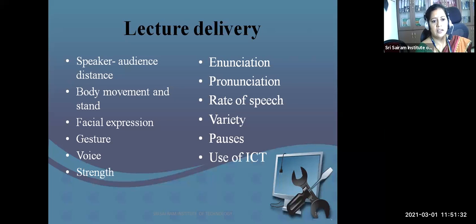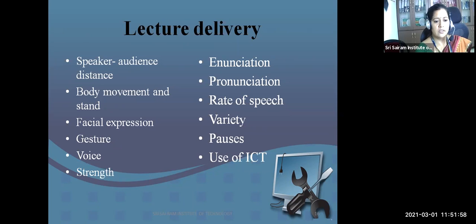And variety. Variety is nothing but bringing in all relevant examples, whichever you can quote for that particular subject. Then the class will be lively. Then pauses, then and there, pauses should be there. It should not be a monologue. You can pause your speech and ask questions to the audience, so that it will be democratic or dialogue-oriented teaching.